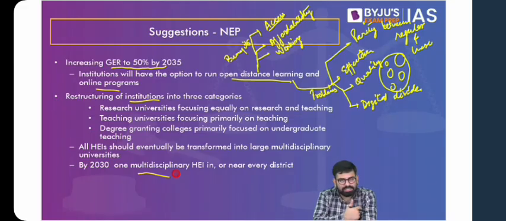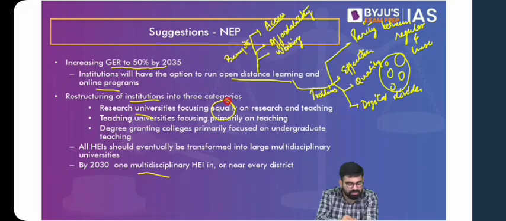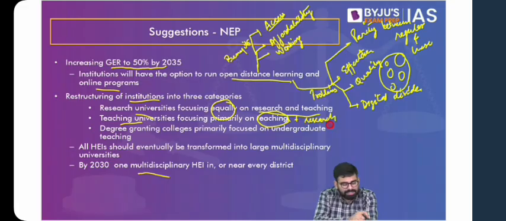So there can be a university where not just teaching, but due importance is given to research as well. So much so that you have given equal importance to research and teaching, that you have equal number of seats for teaching and research. Now what will happen? So they are talking about three kinds of institutions. One are research universities, where equal focus is given to research and teaching. Then there are teaching universities, where focus is primarily on teaching, but yes, it is not devoid of research. Then there will be degree granting colleges, which will focus primarily on undergraduate teaching. HE means higher educational institutions.